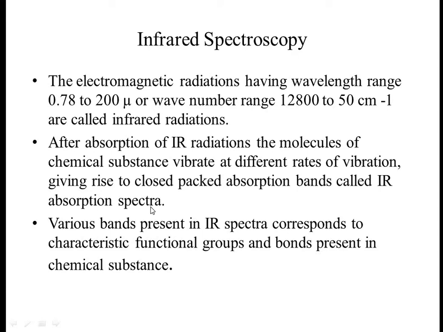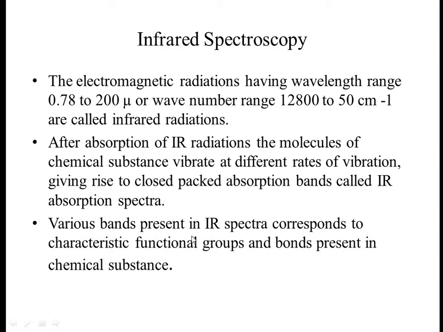When IR radiations are absorbed, different vibrations are observed, depending upon the chemical structure of the substances present, and this is given in the form of a graph called the IR absorption spectra.